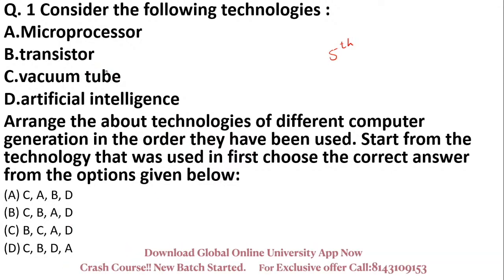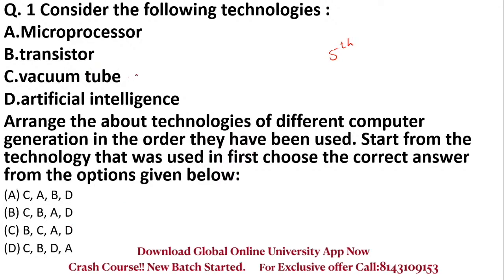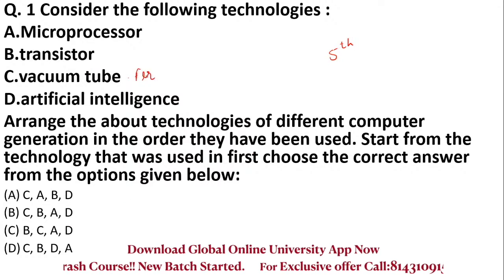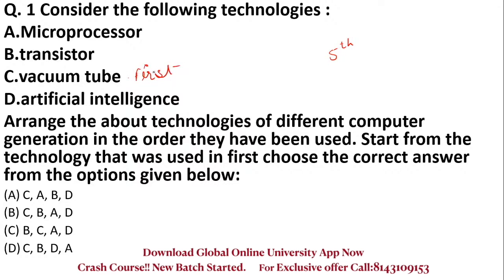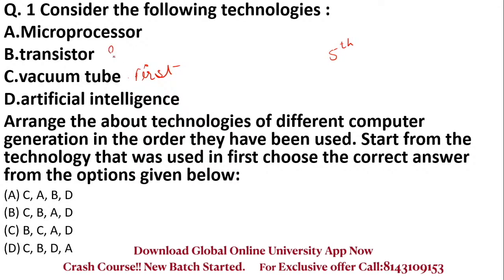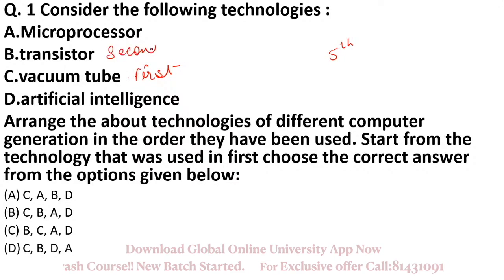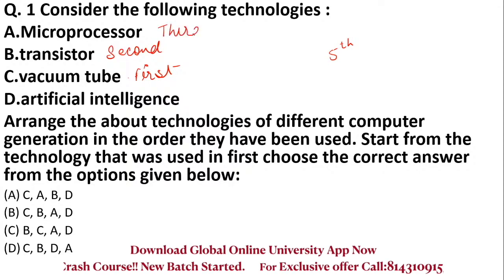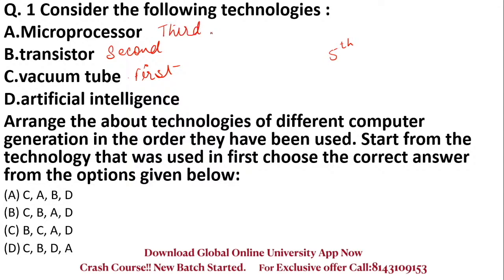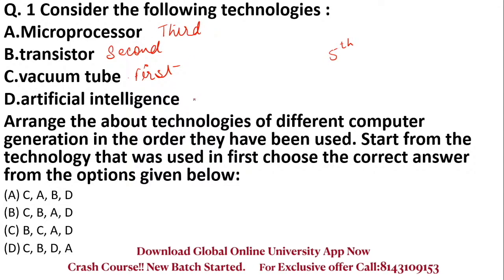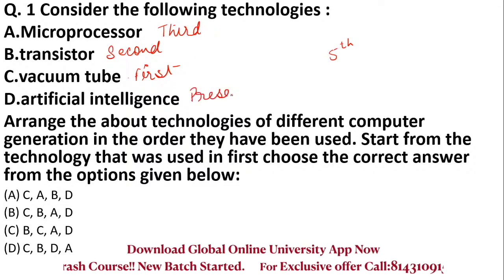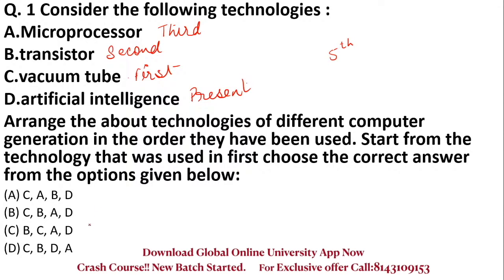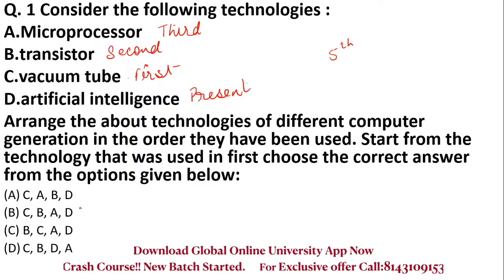So first, vacuum tubes were used in the first generation of computers. Then transistors were used in the second generation of computers. Then microprocessor is used in the third generation, and artificial intelligence is being used in the present era. So here the right answer is CBAD.